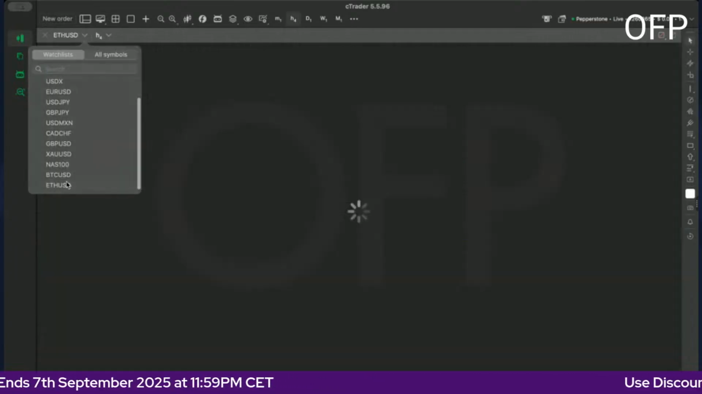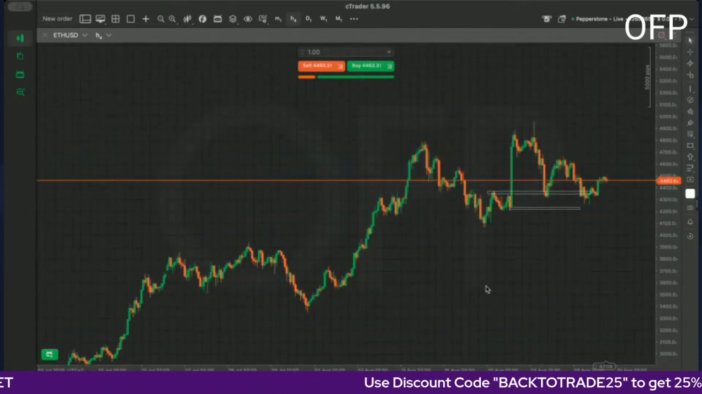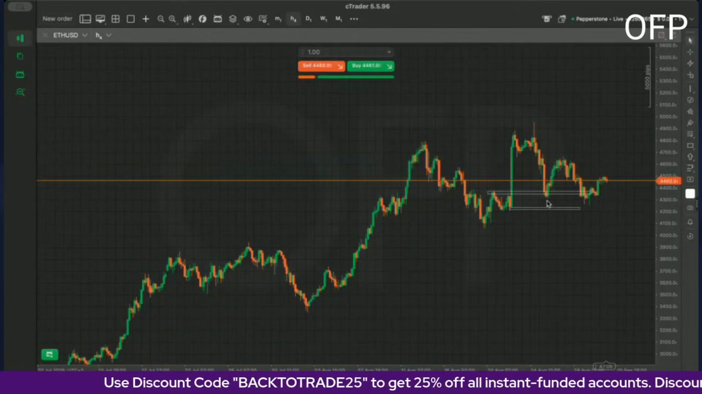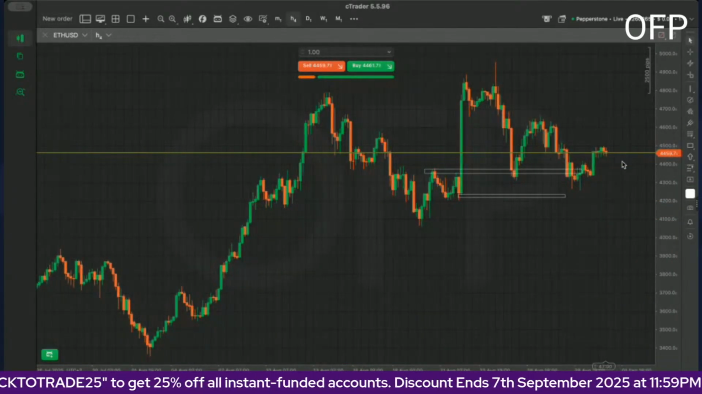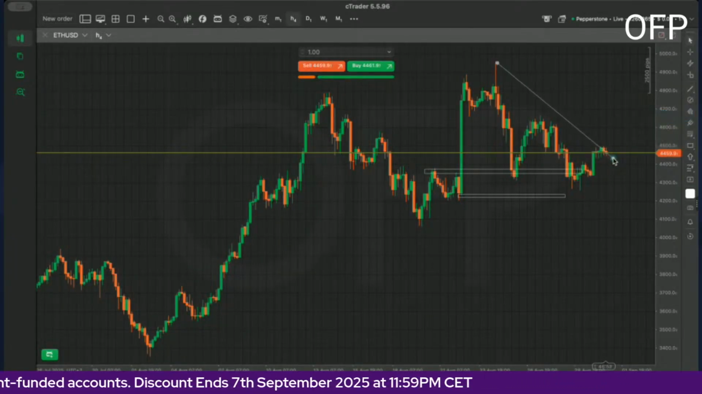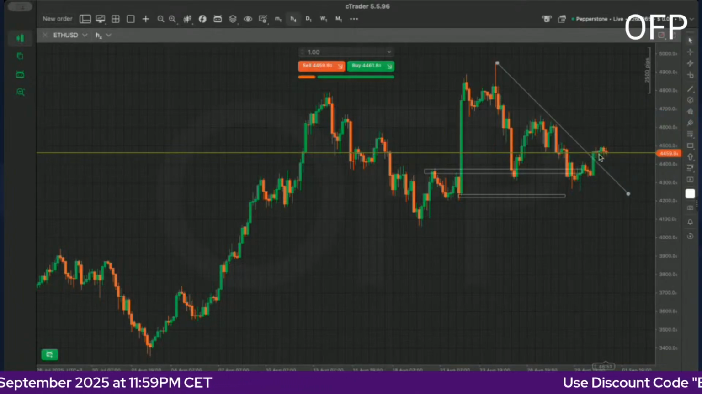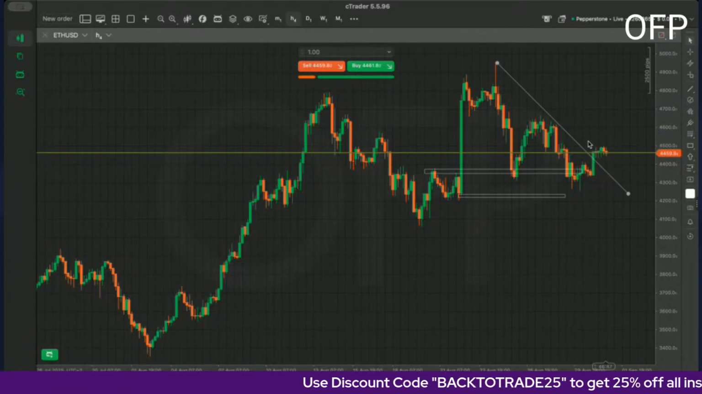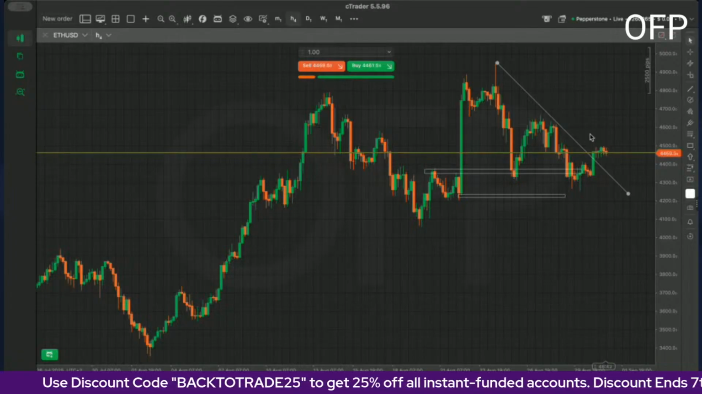Then let's look at Ethereum. Ethereum came all the way down twice. I don't know if we could call this a double bottom, but overall, it already seems like we are making a downward trend with Ethereum right here. The trend line has been broken, but I think this is more like a fake out trend line because it's not really defined whatsoever.